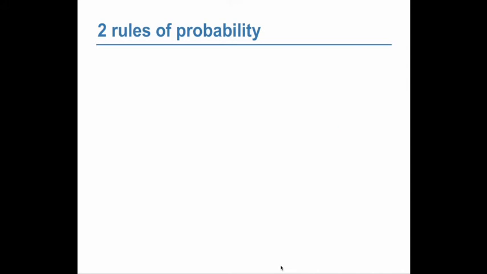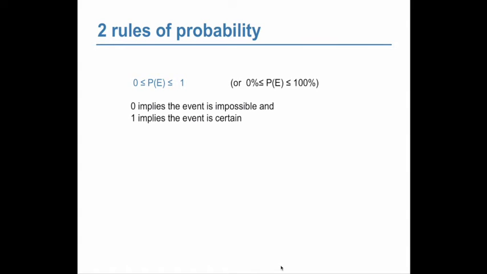There are two major rules of probability, and these should be familiar to you if you took pre-calc, which all of you took pre-calc last year. So you should remember these. All probabilities need to be between 0 and 1, or between 0% and 100%. A probability of 0 implies that the event is impossible, and a probability of 1 implies the event is certain, right?